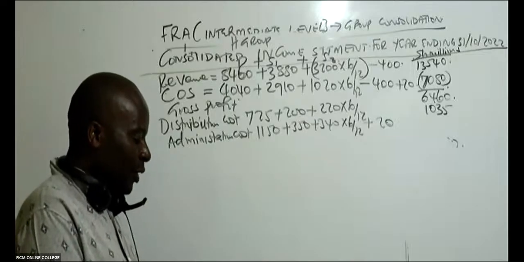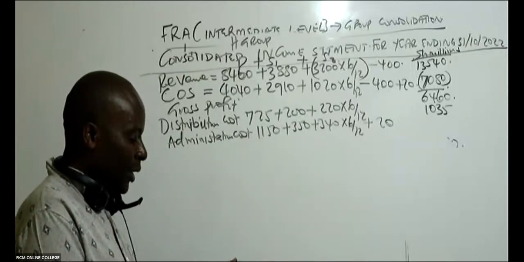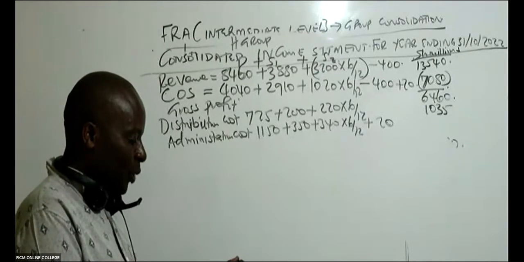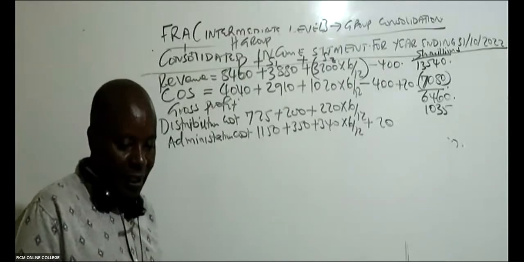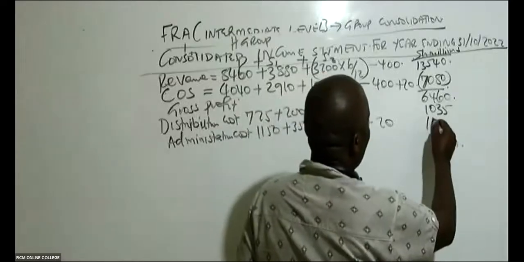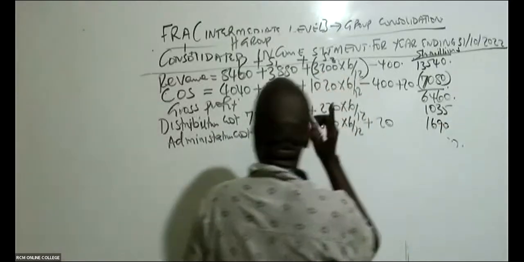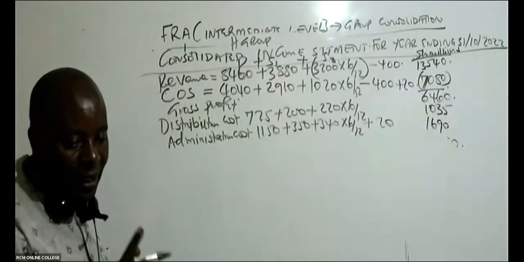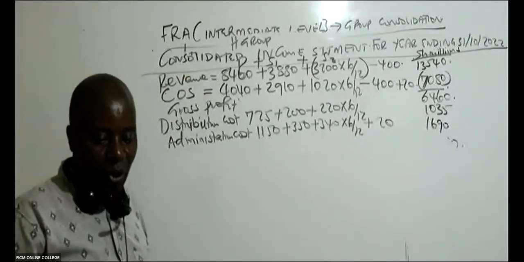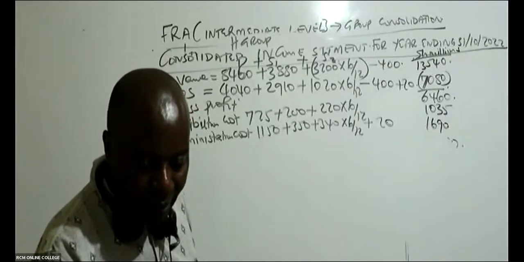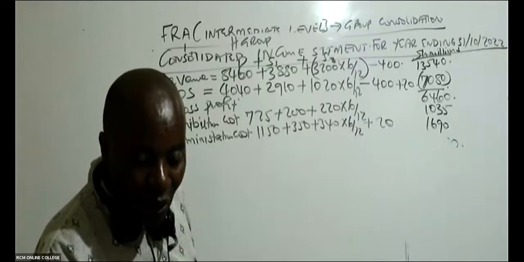So we have 1150 plus 350 plus 340 times 6 over 12 plus 20, which gives me 1690. So please remember administrative costs. Don't forget those impairments of intangible assets. I can see a ninja who got this right.